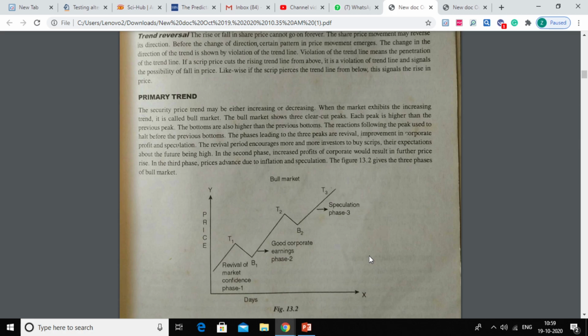Okay, let me share the PPT. Deepak has sent me images from, I think, Pandian book.